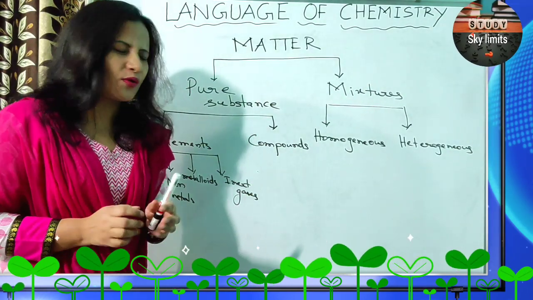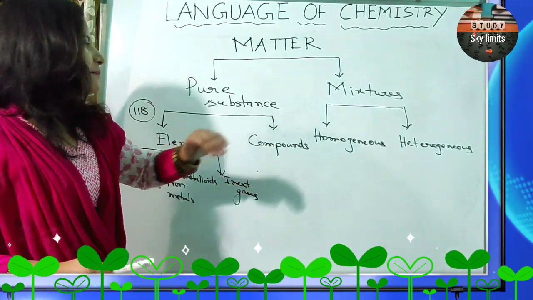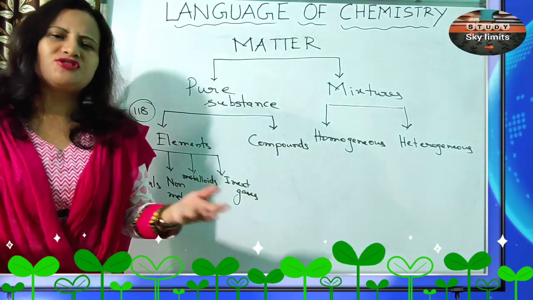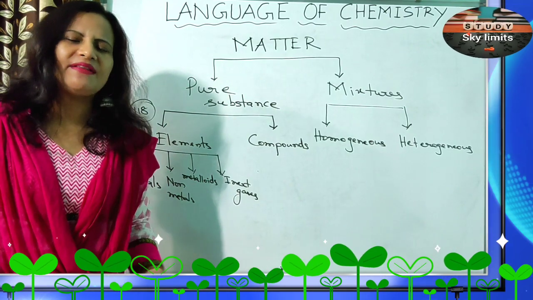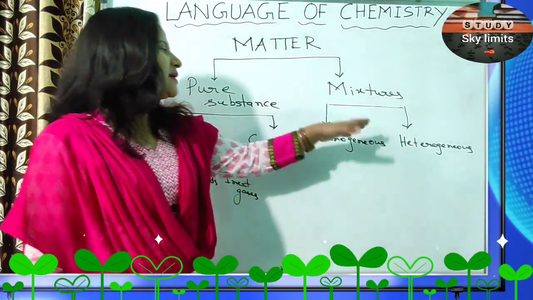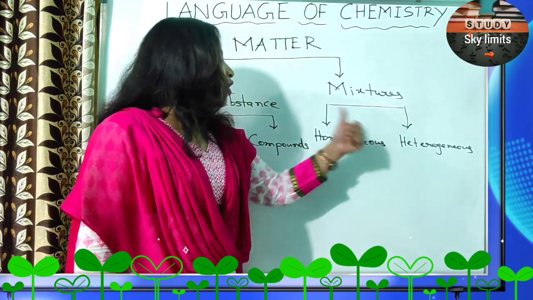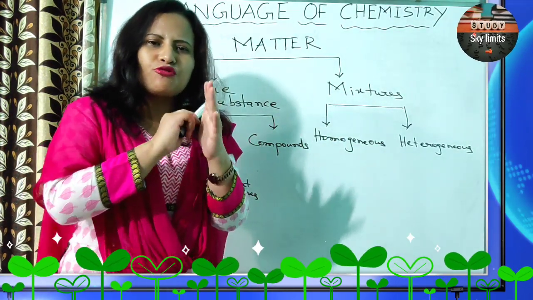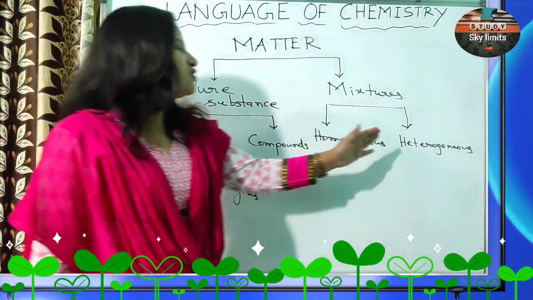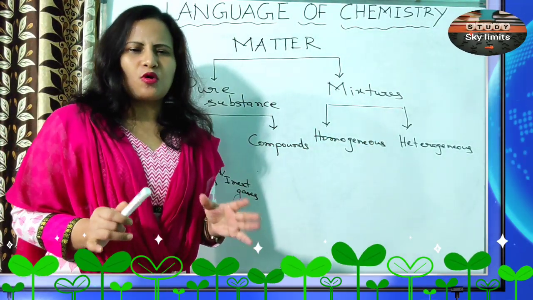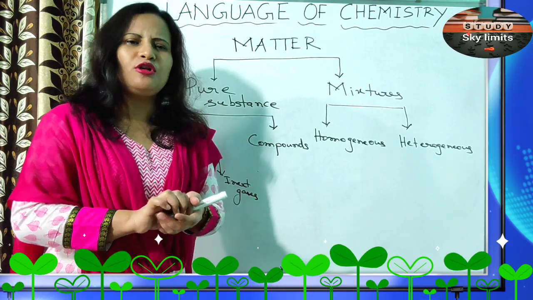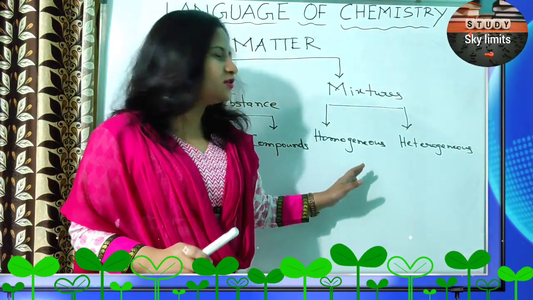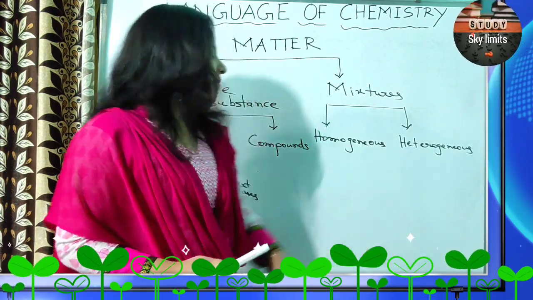You have read that earlier. Mixtures can be separated by the methods of distillation, sedimentation, decantation, filtration, sieving, winnowing, and many other methods you have read. There are two types: homogeneous, which have a uniform composition throughout the entire mass, and heterogeneous, which have a non-uniform composition. That means the constituent substances are not uniformly mixed. I don't think these things need much explanation.